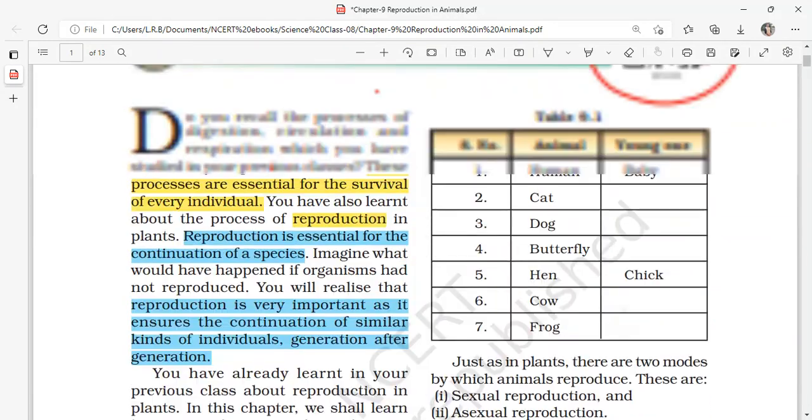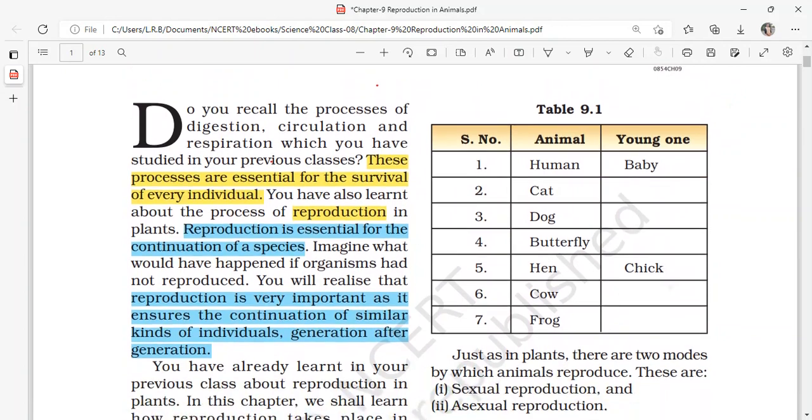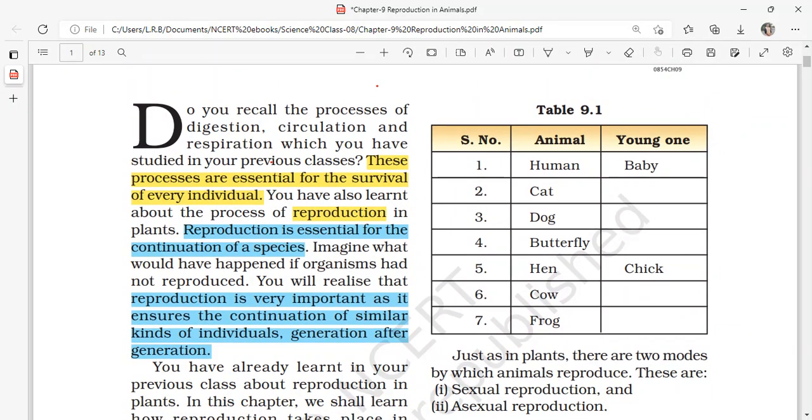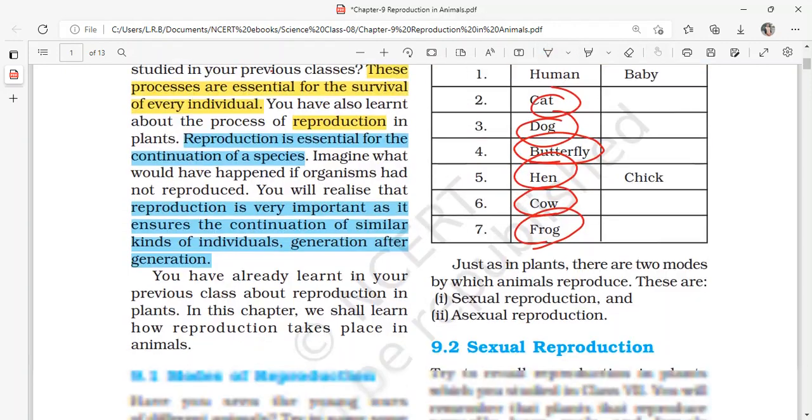Let us find out. So this is the table that was asked to fill. The young ones of humans are called babies, the young ones of cats are called kittens, and dogs' young ones are called puppies. Butterflies' young ones are called larvae or pupa, hens' young ones are called chicks, cows' young ones are called calves, and frogs' young ones are called tadpoles. So you can fill those boxes there. Then let us move to the next.